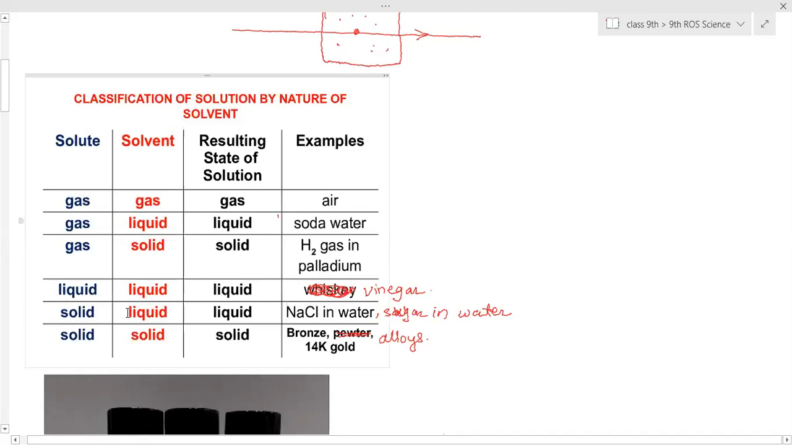If solid is dissolved into liquid, such as salt and water or sugar and water, the resulting mixture is liquid in state. That is common salt, NaCl, in water, or sugar in water. And when solid is dissolved into solid, the resulting mixture will be solid in nature, and all alloys are examples of solid into solid solutions. Gold is an alloy. Yes, gold is an alloy. 22 karat gold and 18 karat gold are alloys, not 24 karat.